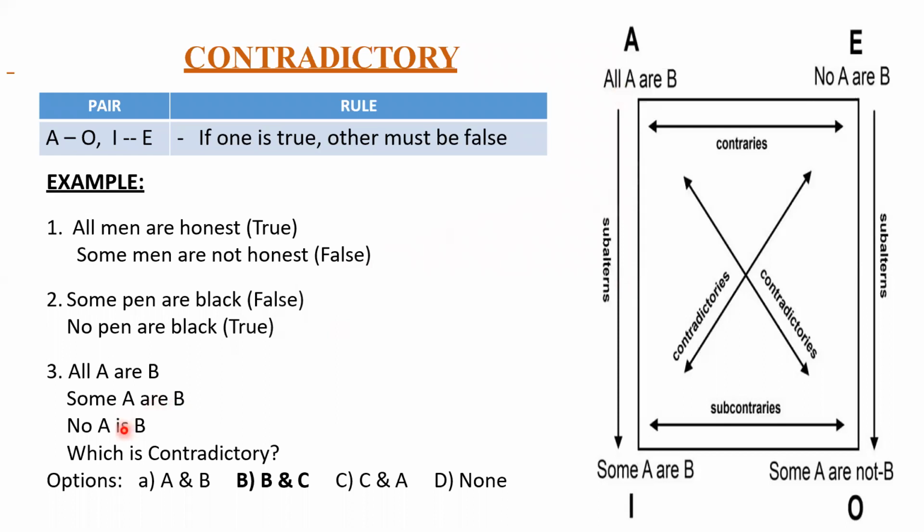Compare the second with the third one. The second is Some, and the third one is No. So it is going exactly opposite. So it is a contradictory statement. So here the pair, option B and C, is a contradictory statement. I hope it is clear now. Is it clear now?